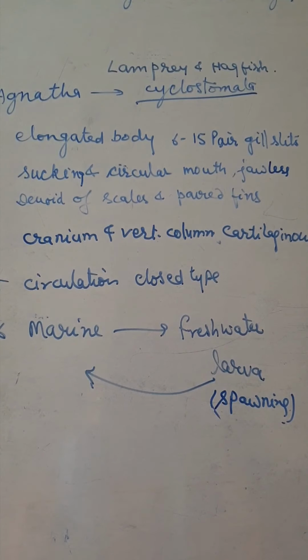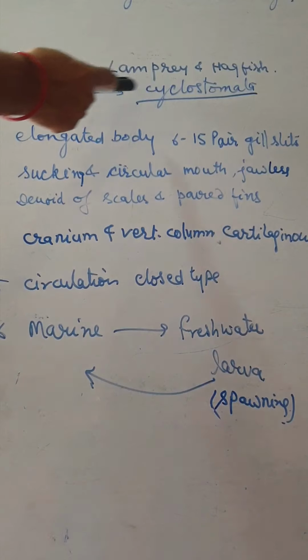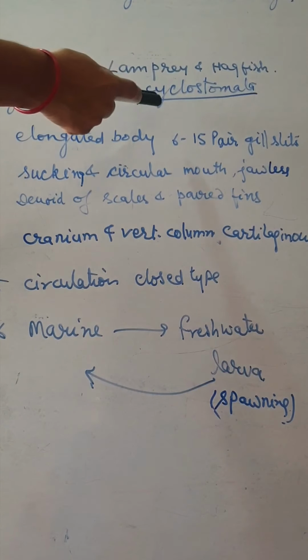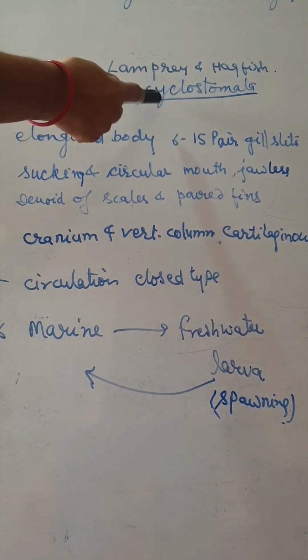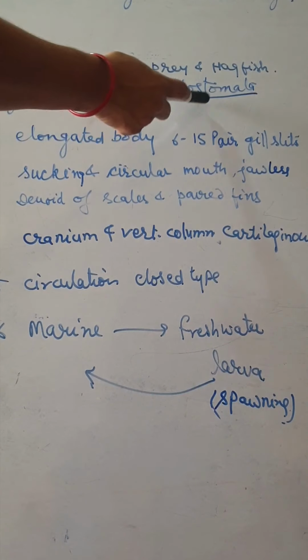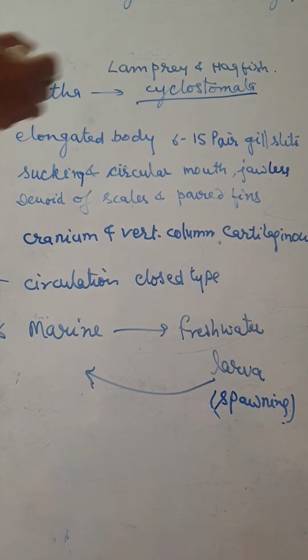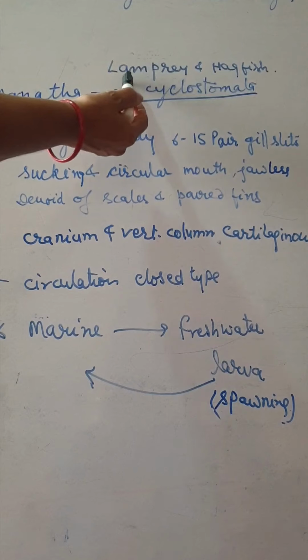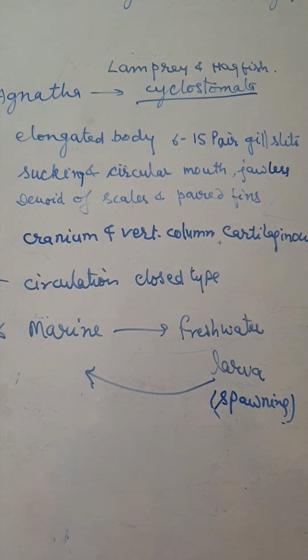As we already discussed, the Vertebrata is divided into 2 divisions: Agnatha and Gnathostomata. The Agnatha division has only one class, which is Cyclostomata. Examples are the lamprey and the hagfish.